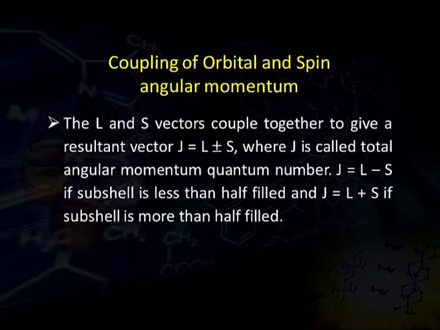Now, the L and S, these are two vectors that couple together to give a resultant vector, that is J, and J is equal to L plus S or L minus S. This J is not the orbital angular momentum quantum number, it is the total angular momentum. So, J is given by L minus S and L plus S. The condition of L minus S is applicable if the subshell is less than half filled, or it is L plus S when the subshell is more than half filled.